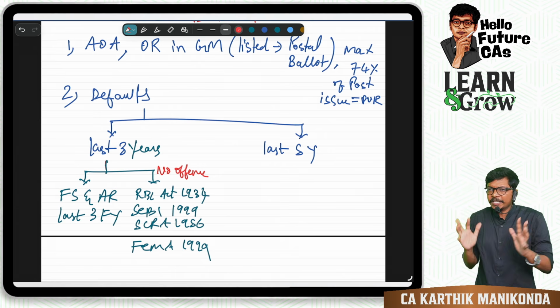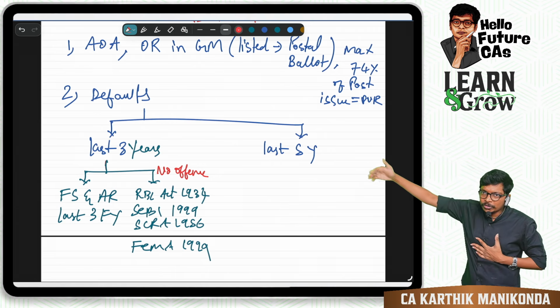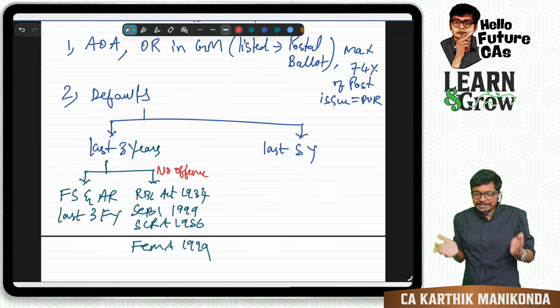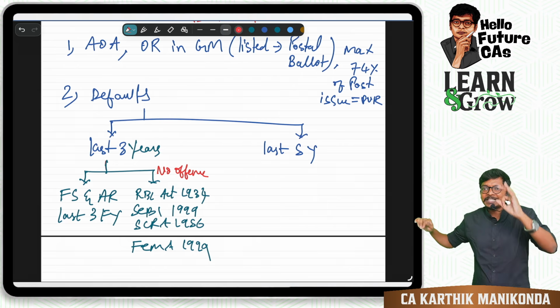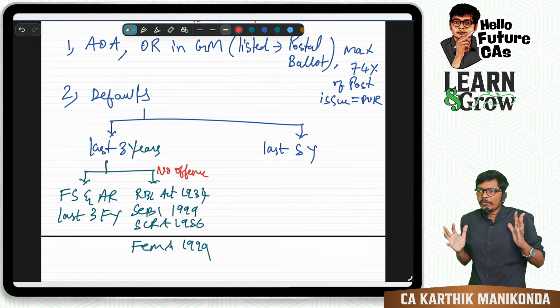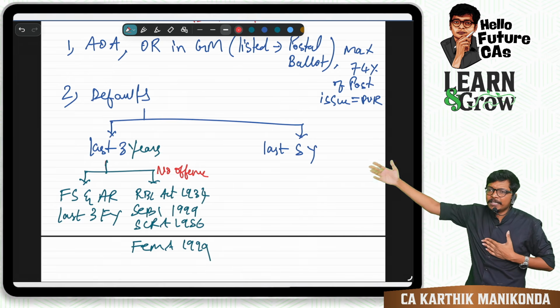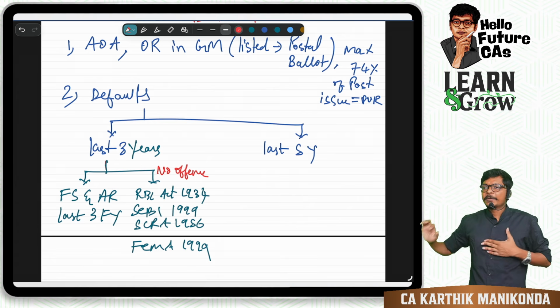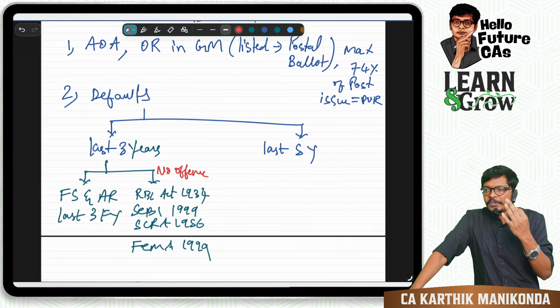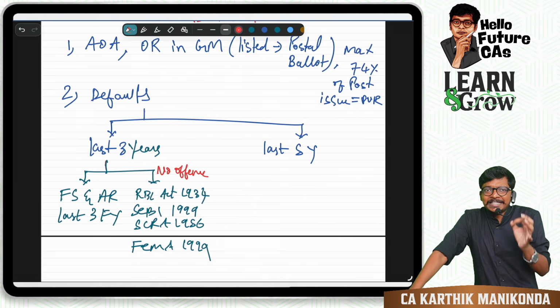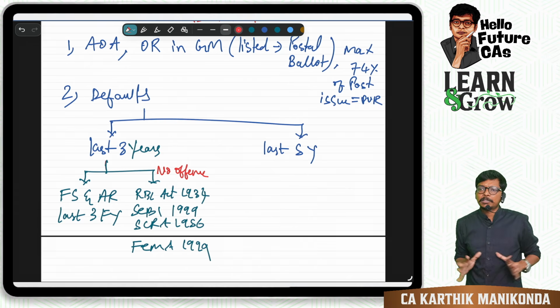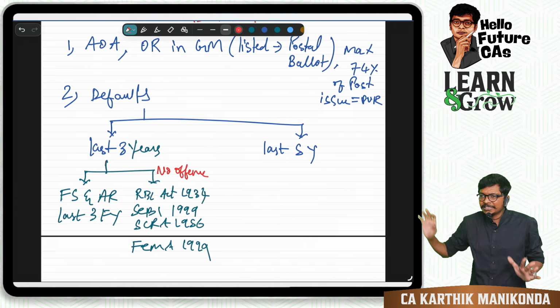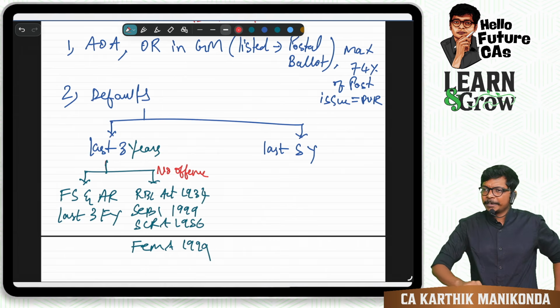So now quickly, defaults. For 3 years, we have 2 separate points. Repeat with me, guys. No default in filing FS and annual return for the last 3 financial years. No offense through any court or tribunal in 4 acts: SEBI, SCRA, RBI, FEMA. RBI you know, SEBI you know, FEMA you know. SCRA is nothing but the Securities Contract Regulation Act, another subset of the SEBI Act. Not in syllabus, so just remember the act name. That's it. Are you all with me, guys?